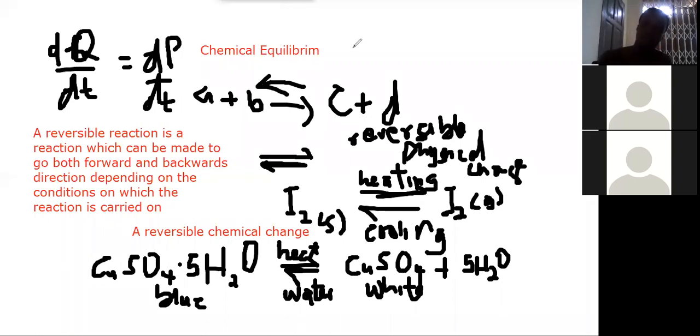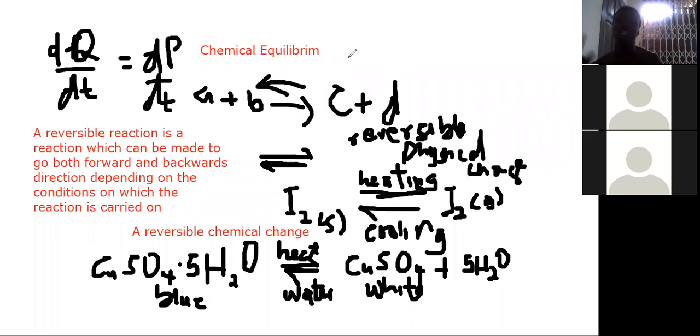Okay, so for instance, if I'm using this system and we are saying that the rate of forward reaction must be equal to the rate of backward reaction. Now, that will be okay when conditions are kept constant. So for instance, if I'm doing my reaction at maybe 60 degrees Celsius, then that means I should be able to maintain the 60 degrees Celsius over time until the reaction is over.